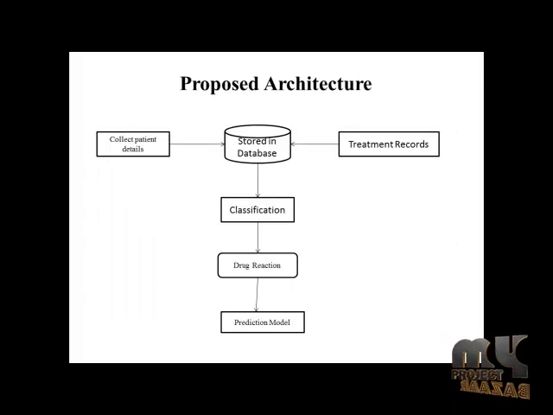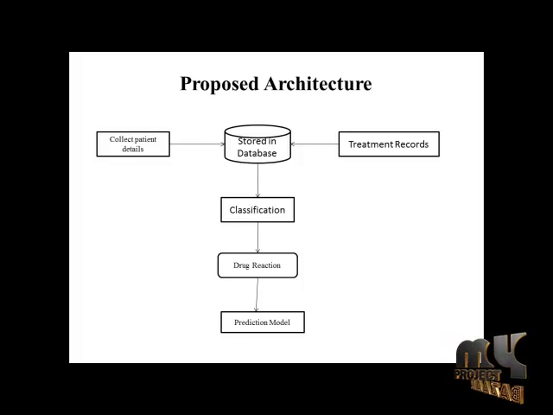Now we discuss the flow of the process. Initially, we collect the details from the patients, and those details are stored in the databases. The database contains the treatment records and the collected records. These data are considered for classification. In this classification, we can determine high risk and low risk patients based on the algorithms used in the process.